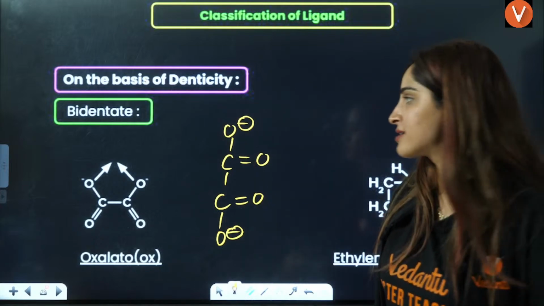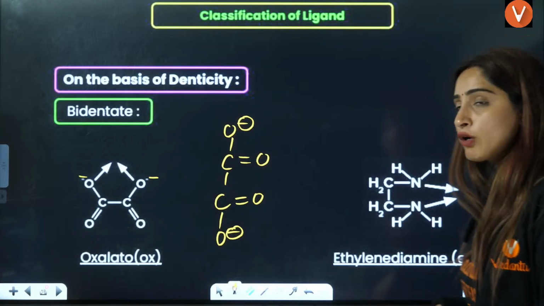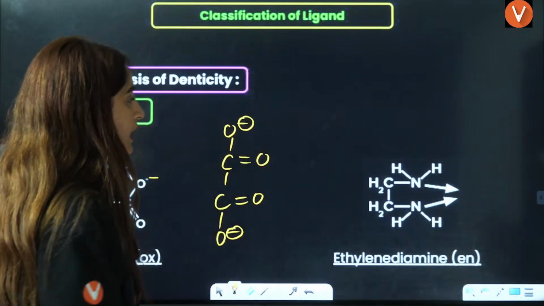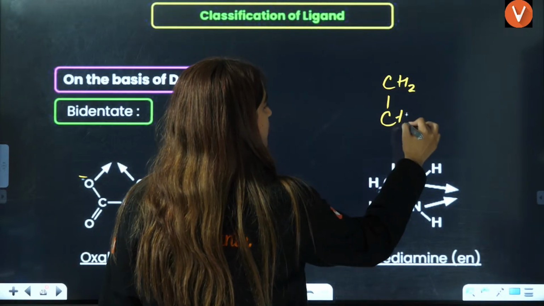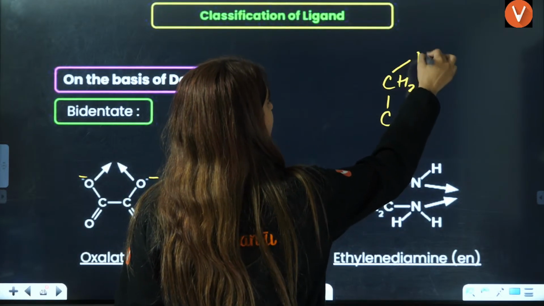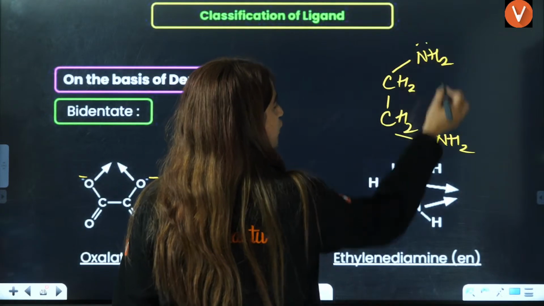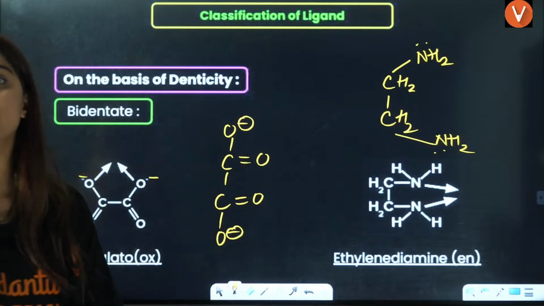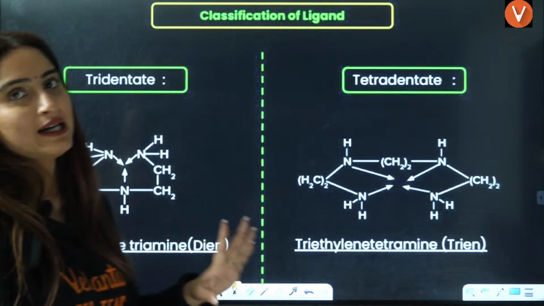So two donating sites are available here, this negative and this negative. Talking about ethylene diamine, you have C with H2, H2, combined with NH2 here and one more NH2. Because of the lone pairs on the nitrogen, it has two donating sites. Okay, that is ethylene diamine, frequently used.